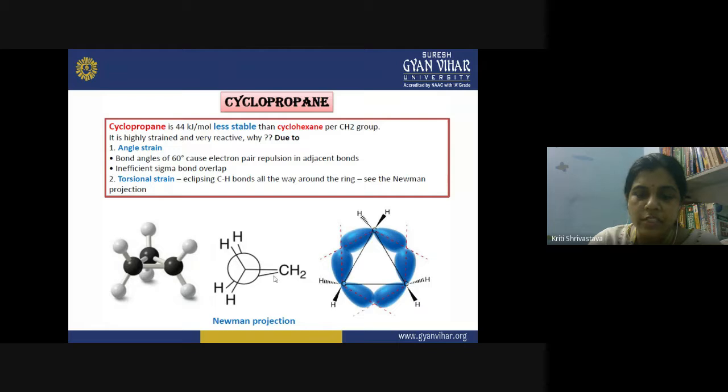This is the torsional strain, and this is the structure of cyclopropane in terms of the electronic cloud. It shows that the sp3 hybrid orbitals have to bend in order to overlap, and even after deviating so much from the ideal value, they cannot overlap effectively. This makes the cyclopropane molecule really unstable.